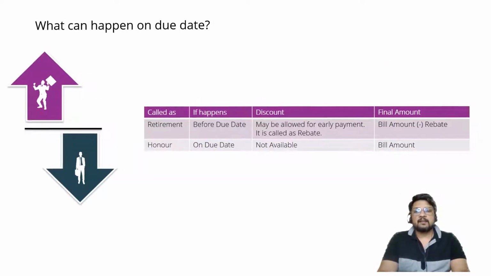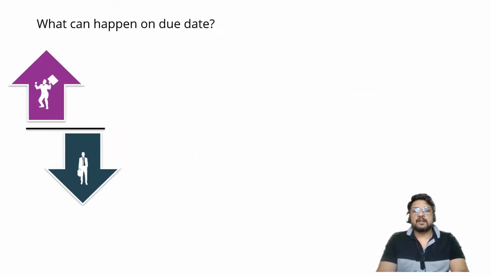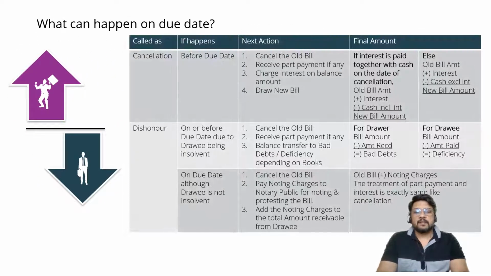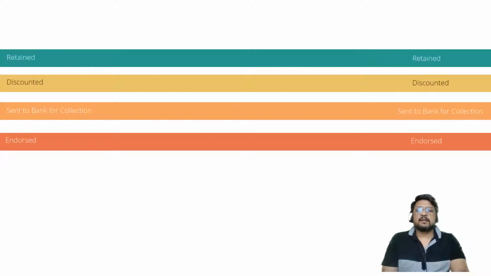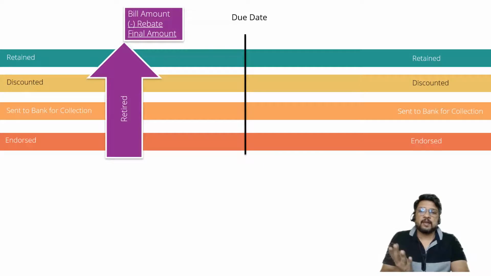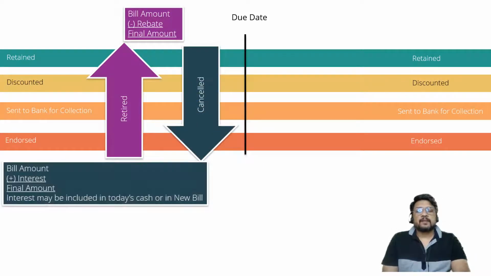Okay, and then I have considered certain special summaries: if it is before the due date, then what happens, what is the word which we use, and if it is after the due date, then what happens. Okay, and then this entire graph we had maintained on the due date. If it happens before the due date and it is honored, it is called as retired. If it is before the due date but the drawee comes and makes a request that please cancel the bill, then it is called as cancelled.